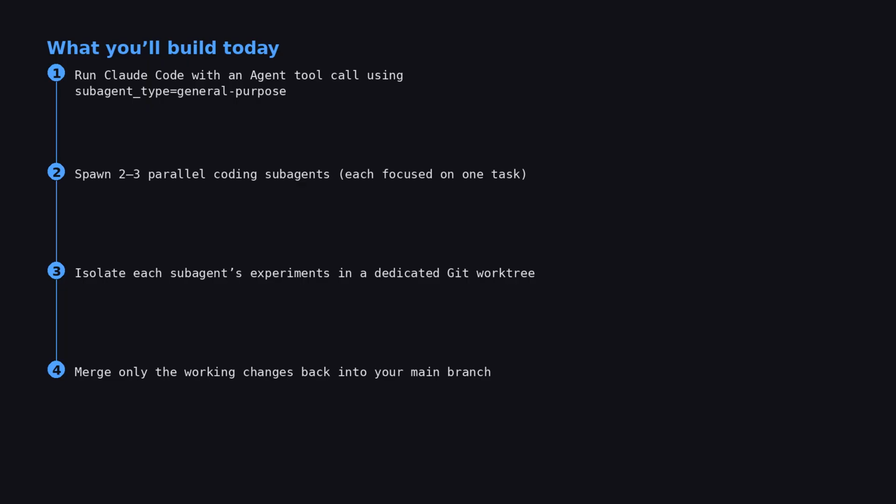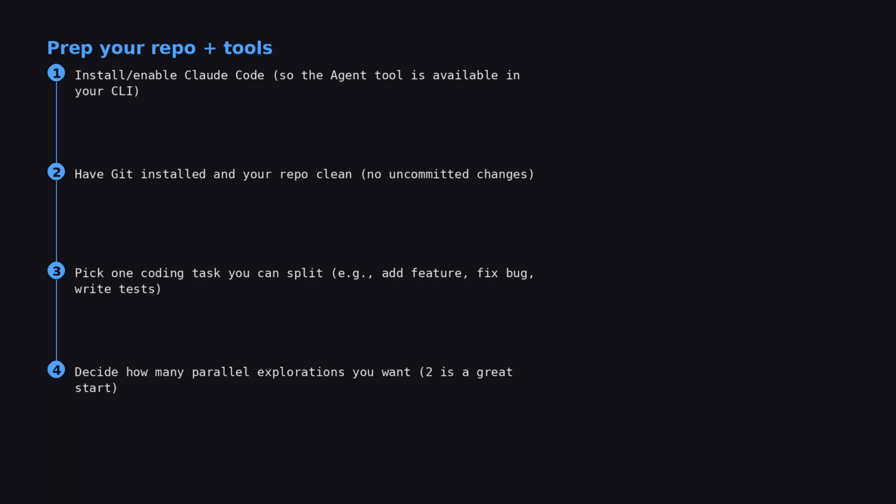I'm not going to pretend I tracked every token, but I can tell you the pattern. Fewer retries, fewer "wait, that file is different now" moments, and less wasted reading of the same code. This is for solo devs who already use Claude Code in the terminal and want a safer, faster way to explore multiple approaches without wrecking their main context window. All right, let's set this up so you can pause and replicate.